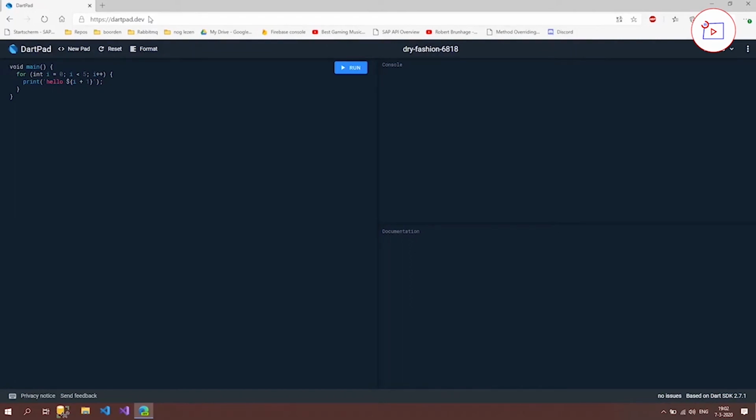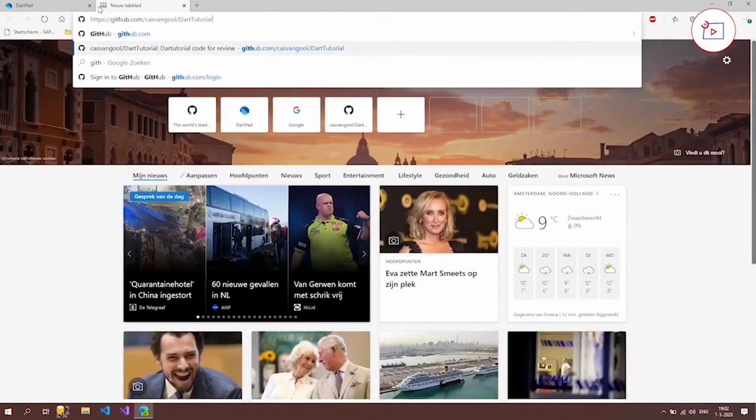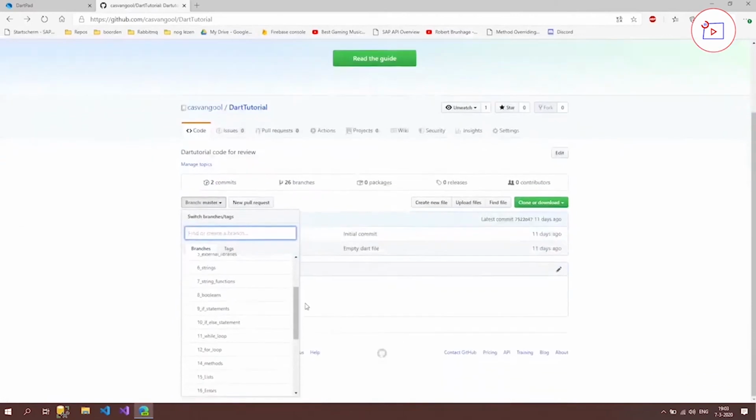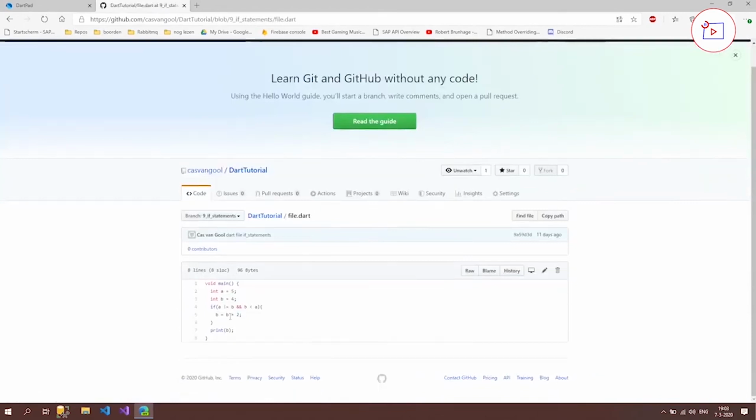The only problem with this is that we can't keep our files once we delete them. To fix that, I set up a GitHub repo with all the lessons inside it. If you go to this URL, which I also leave in the comments section, then here we can open up certain Dart files and take a look inside. If I click here, there's nothing there, but if you click on the branch, then you can see the code for each video that we created. Let's take a look at the if statements, then press on the Dart file, and you can see the code that belongs to that lesson. So without further ado, let's start programming.